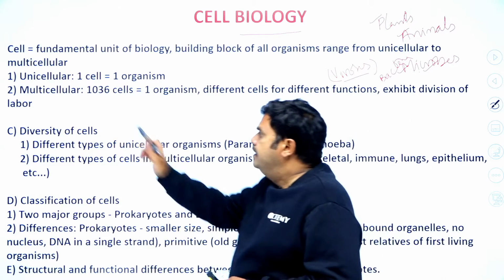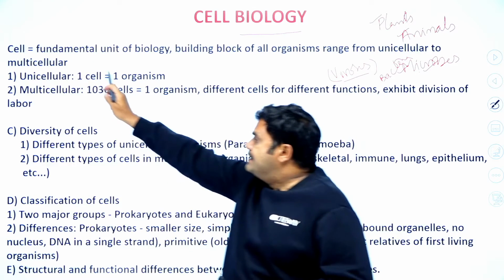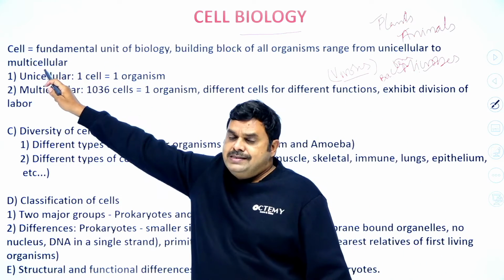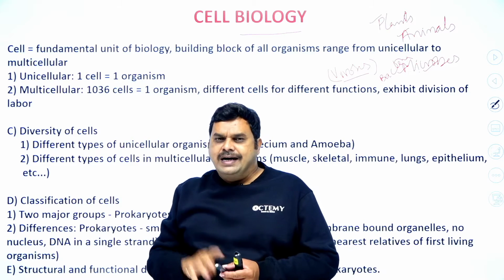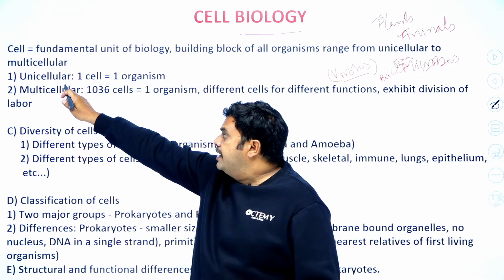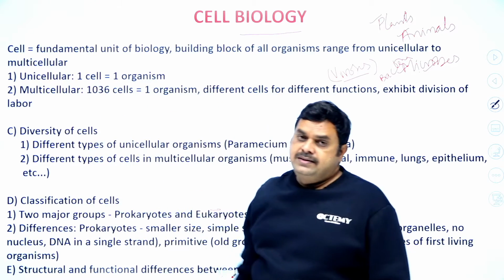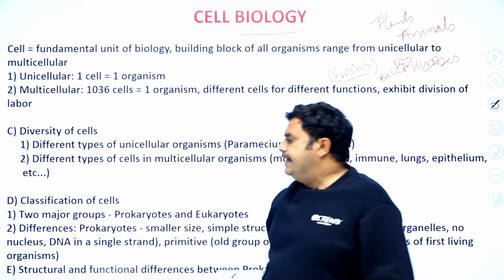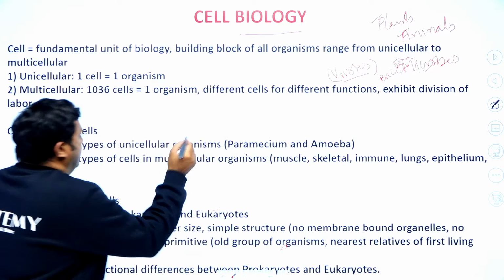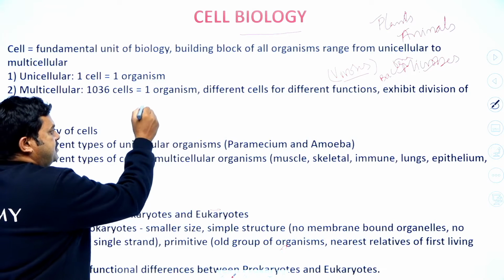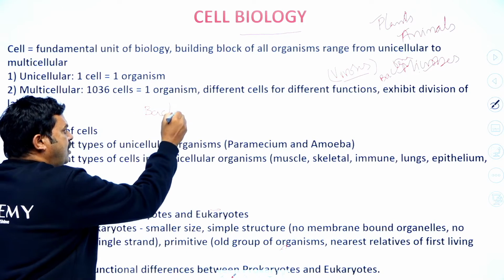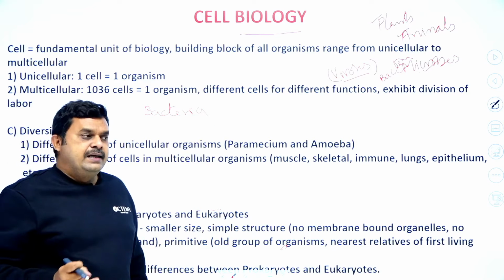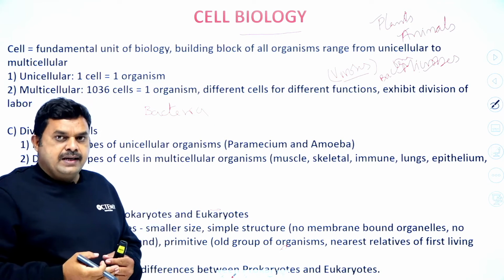So the cell is the basic structure of all living organisms. Based on the number of cells, all living organisms are divided into two types: unicellular organisms and multicellular organisms. In a unicellular organism, only a single cell acts as life. You know very well, all bacteria are single cells. So a small single cell acts as a living organism.